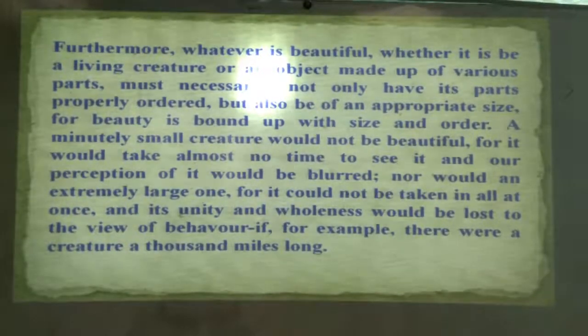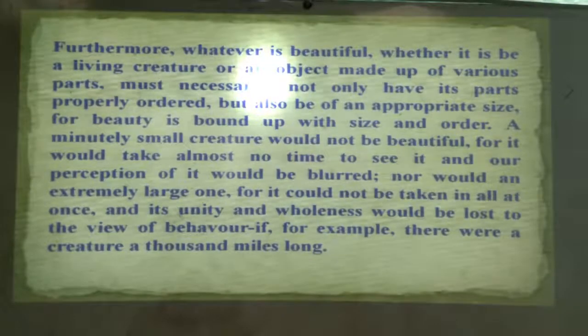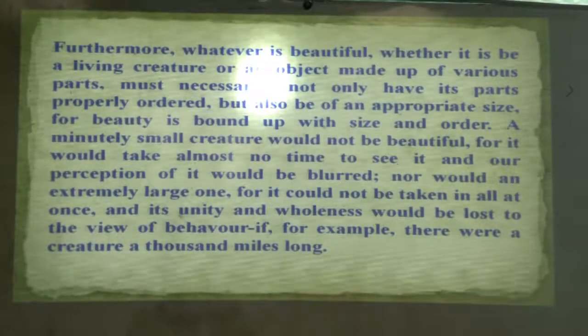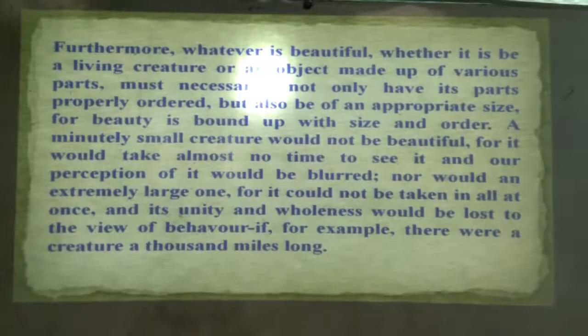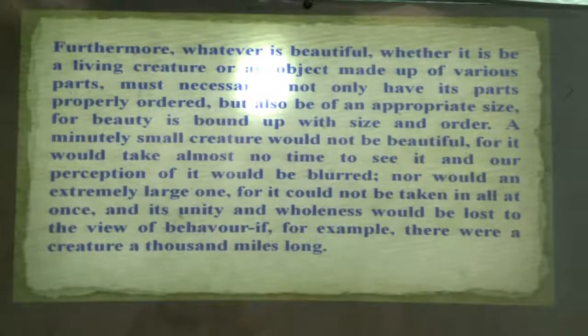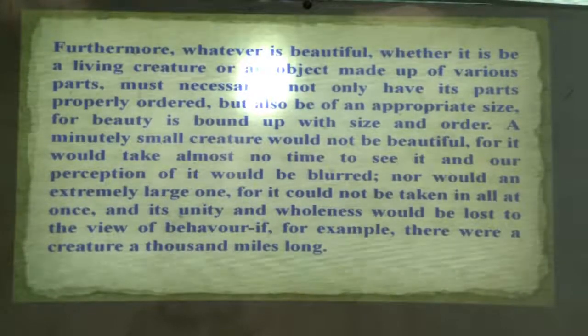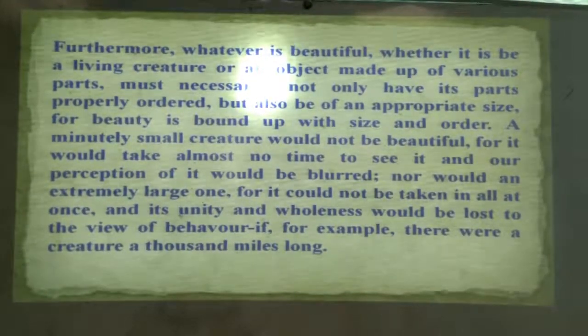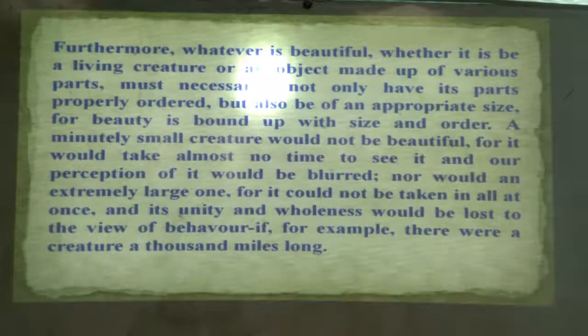What he says, furthermore, whatever is beautiful, whether it be a living creature or an object made up of various parts, must necessarily not only have its parts properly ordered, but also be of an appropriate size. For beauty is bound up with size and order. So beauty depends on what? Size and order. A minutely small creature would not be beautiful. It is a small creature, so it should not look like what?